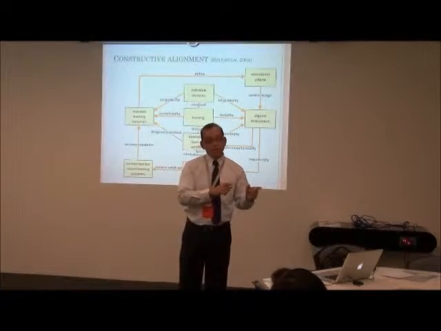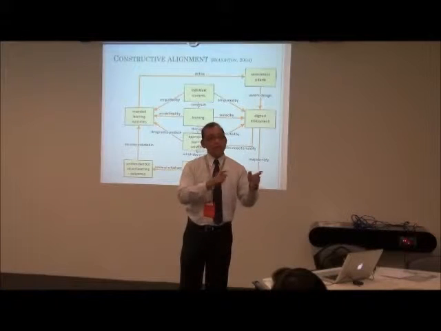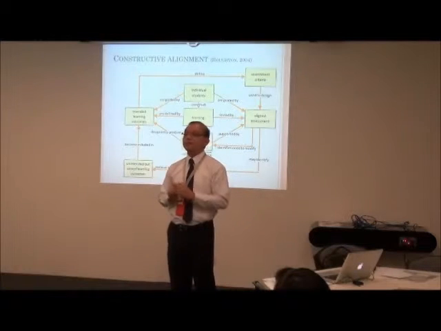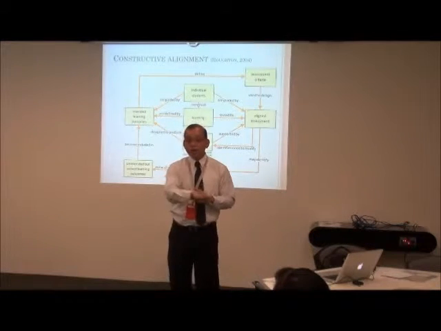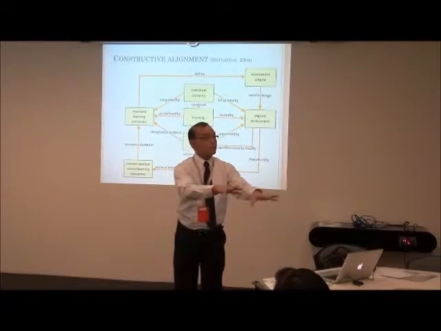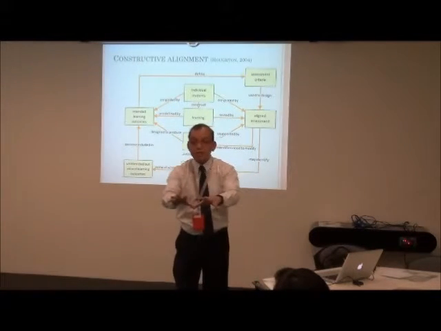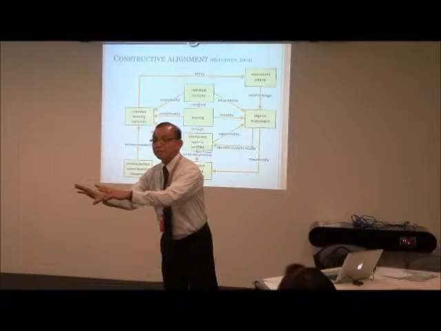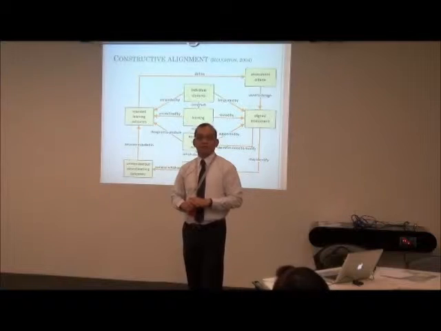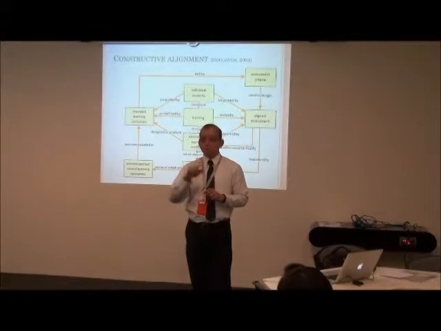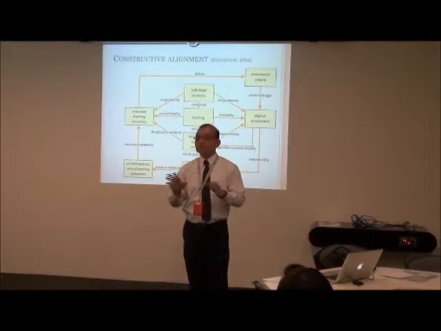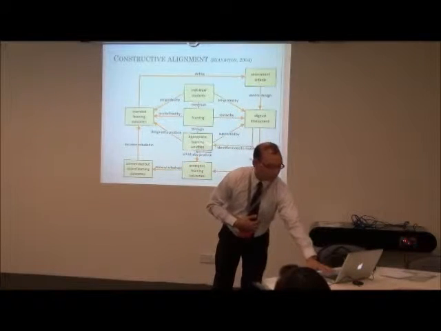What the SOLO taxonomy gives you is a different perspective on the level of understanding. That is where the learners differentiate. They have the same learning outcome, the same activities, the same assessment, but the level of understanding will differ. How you will find it out, you will see in the assessment. How you will categorize it, you will see in the categories of the SOLO taxonomy.